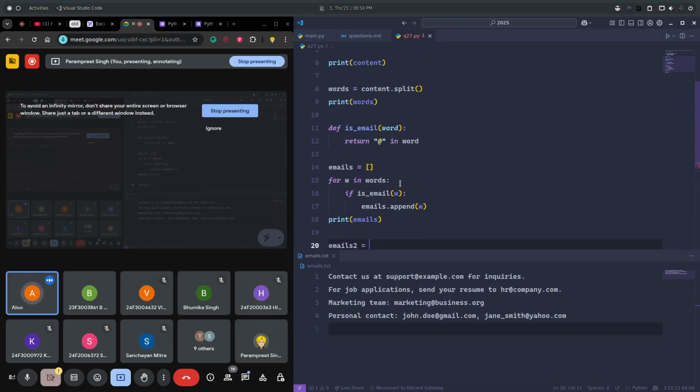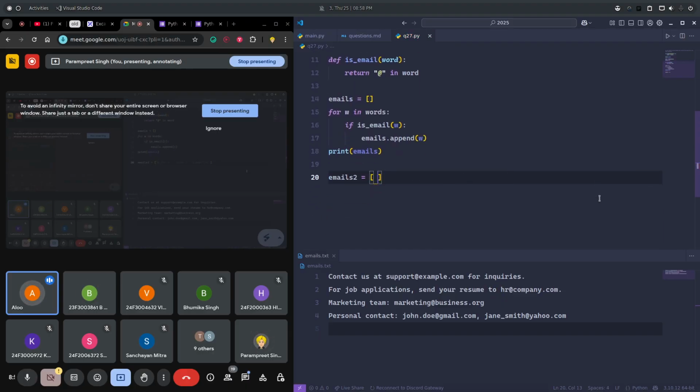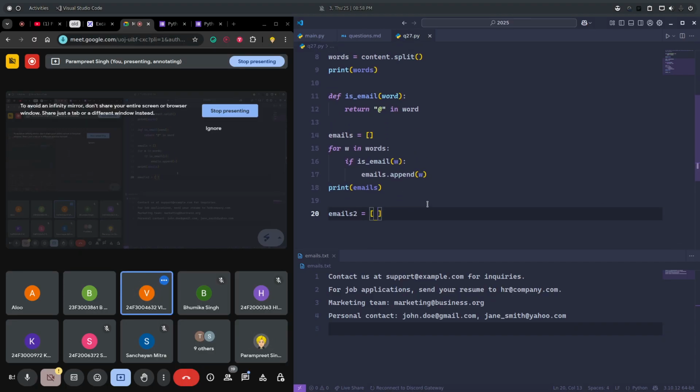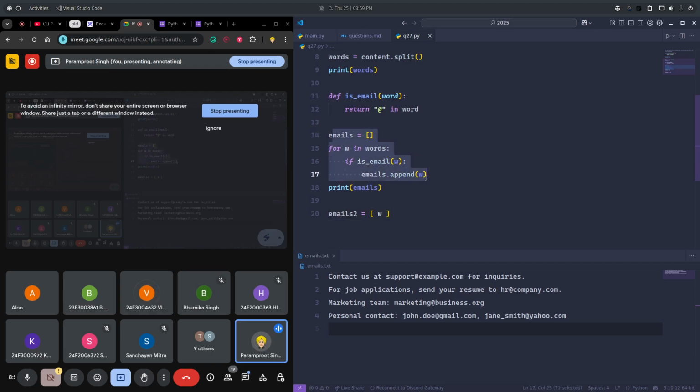List comprehension. So we have to make a function here, or we just want the emails. For the emails, the list comprehension way, let's use the for loop. For the emails part, I want the list comprehension. How can I do that?